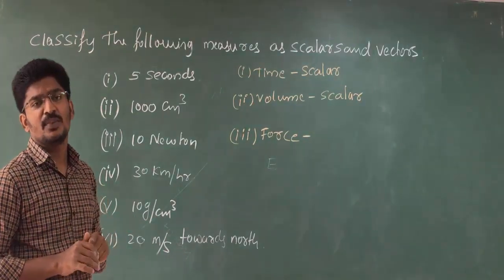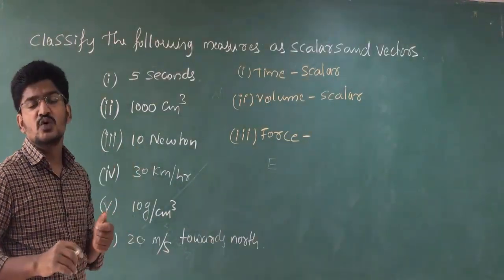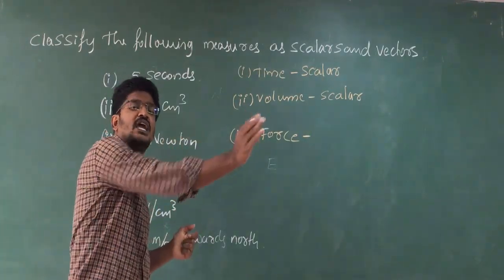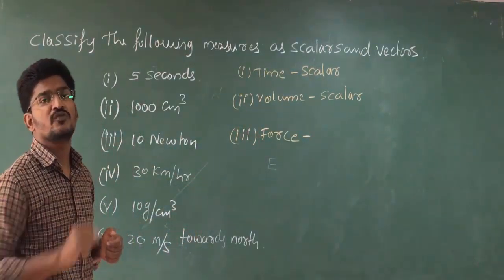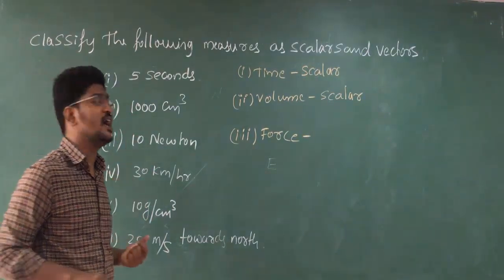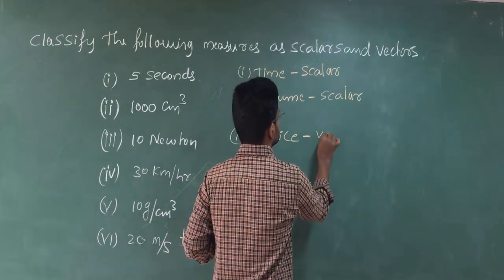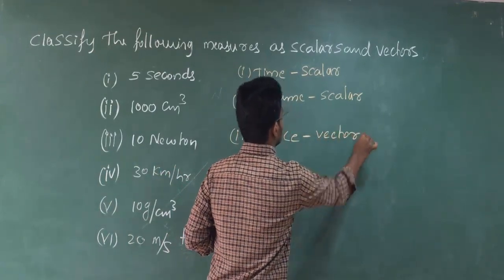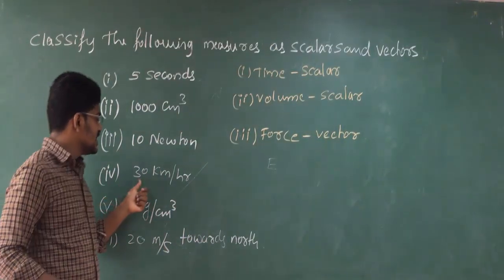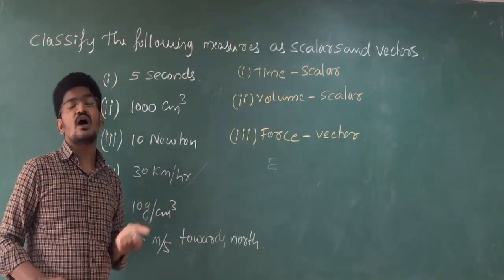It is just an example. I am taking that 10 newtons of force is applied on the ball so that the ball passes from person A to person B in the direction of A to B. So that's why force has both magnitude and direction. That's why it is vector. Clear? Force is vector.